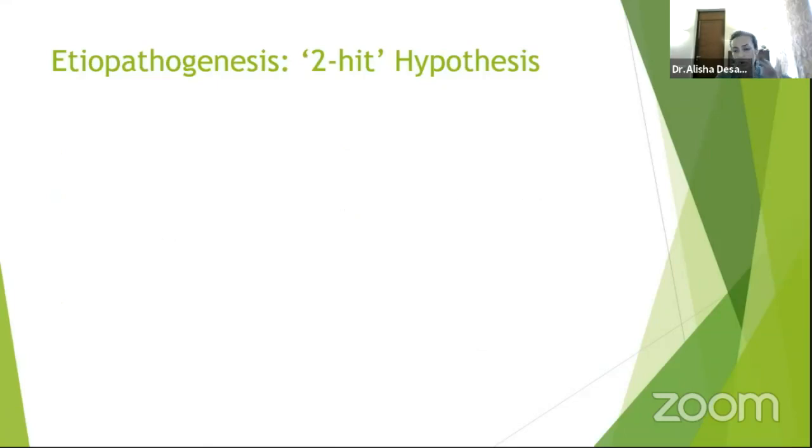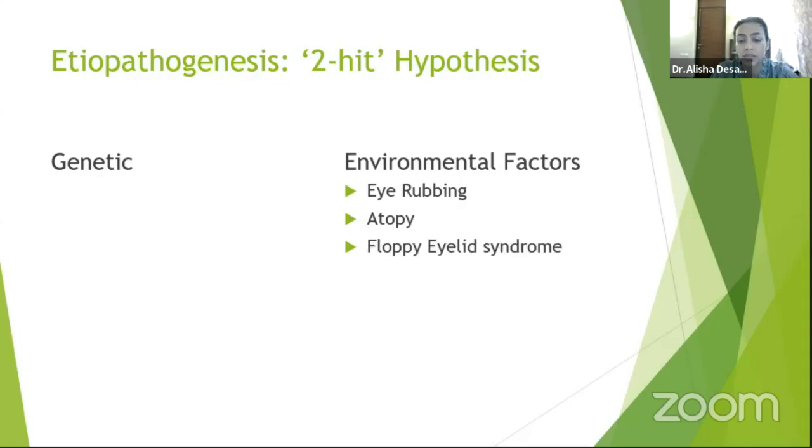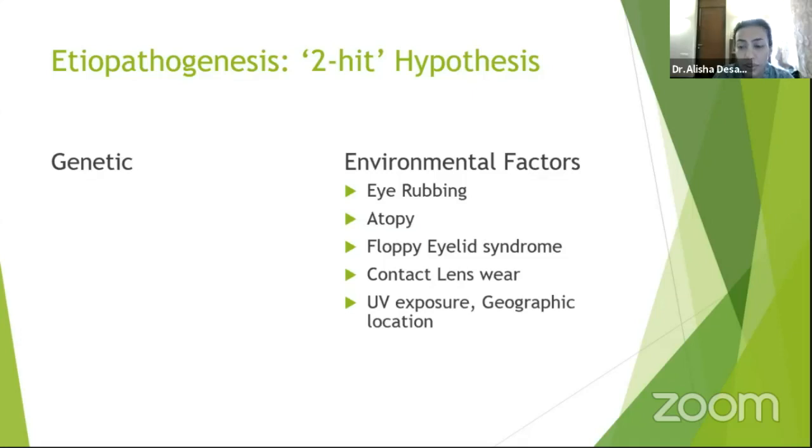To understand what the comorbidities are, let's see what the etiopathogenesis of keratoconus is, especially in children. There's a 2-hit hypothesis in which the first hit is genetic, which you are born with, and the other is the environmental factors which may precipitate keratoconus, like eye rubbing, atopy, allergic conjunctivitis associated with rhinitis, with dermatitis, floppy eyelid syndrome, though not very common in children, contact lens wear, UV exposure and geographical location.